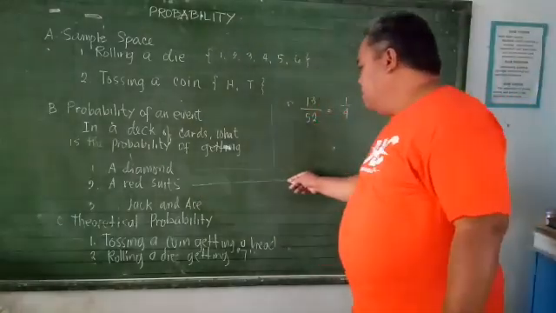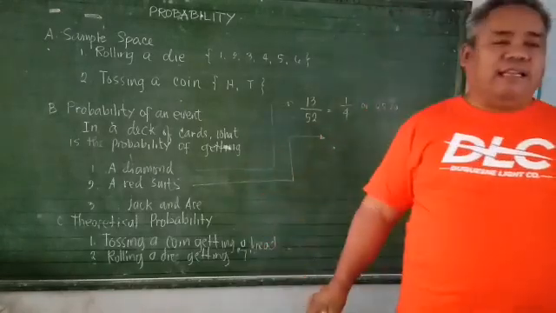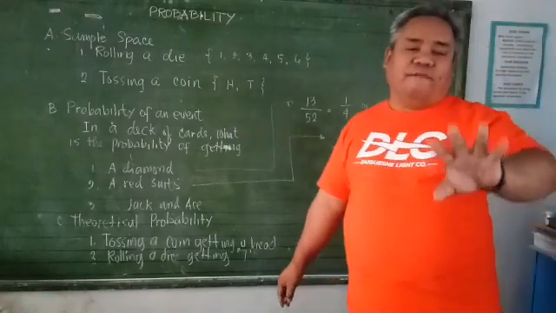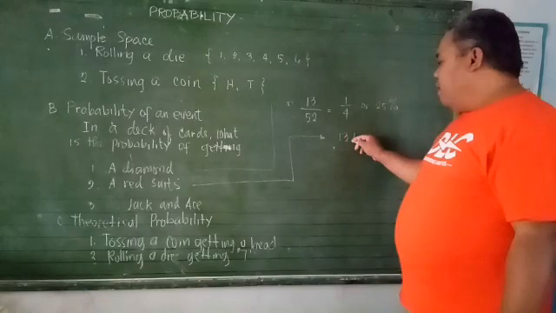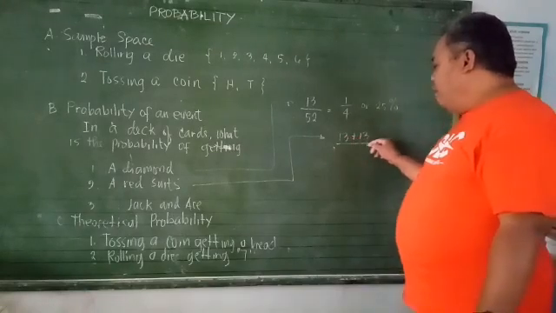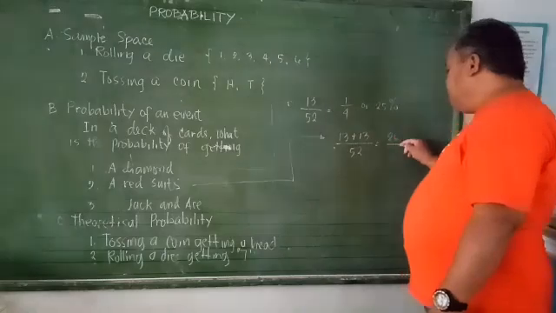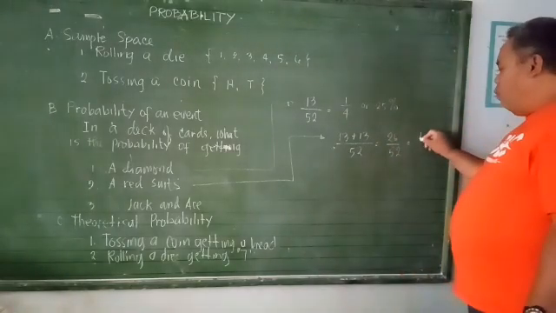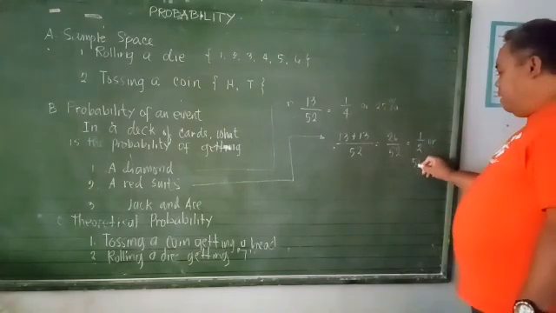A red suit. Okay. What is the probability that you can get a red suit? Ano ba ang red suits ng deck of cards? It is composed only of diamonds and hearts. So 13 plus 13 over 52. So this is 26 over 52, or shall we say this is equivalent to 1/2, or pwedeng 50% possibility.